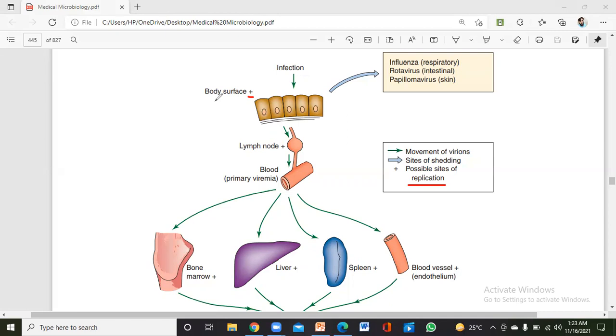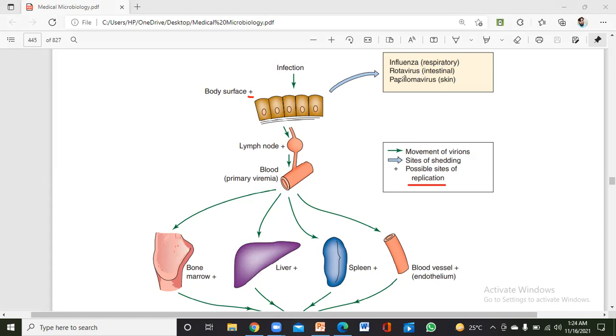Most of the viruses, such as influenza and respiratory viruses, when they get entry into the body, cross the epithelial cell and start their multiplication inside the epithelial cell, and after that it flows into the lungs or other places. These are the viruses that breach the epithelial cells of the respiratory tract. In case of the rotavirus, it breaches the epithelial cells of the intestinal tract, and if it is papilloma virus, it basically breaches the epithelial cells of the skin. So here they multiply and cause infection.